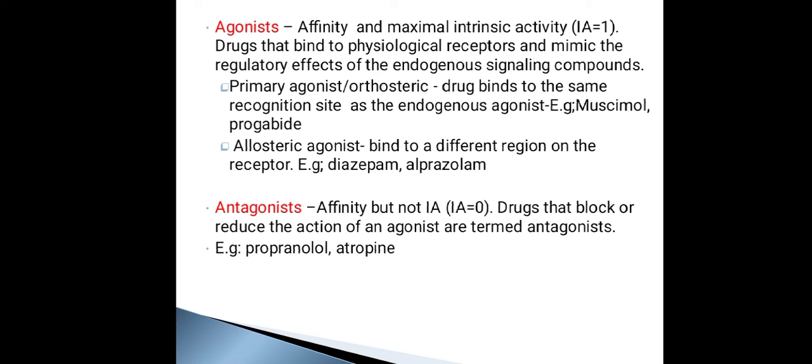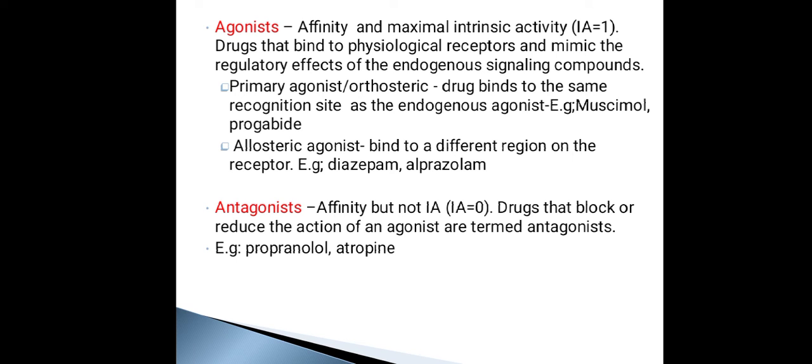Allosteric agonist means it is going to bind to a different region on the receptor, not on the region where the endogenous ligands bind. It is going to bind to another region. So that is an allosteric agonist. So you remember, agonist will have affinity as well as maximum intrinsic activity.